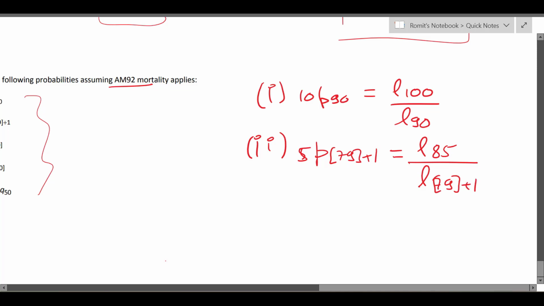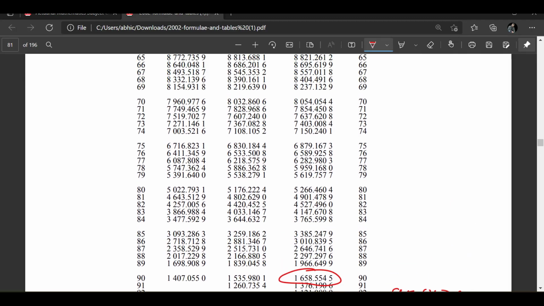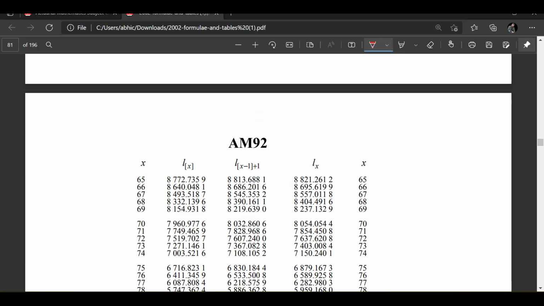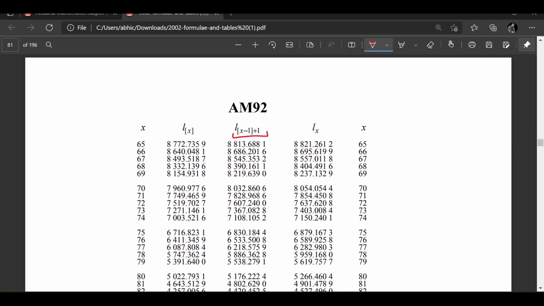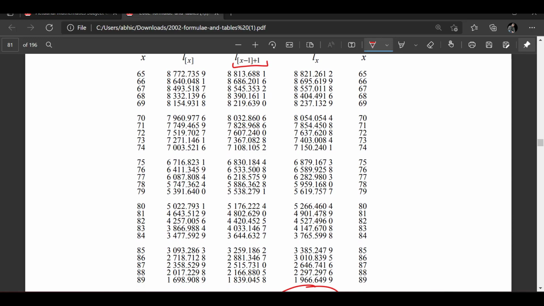That's it, right? And if I see this, this is 79 plus 1. So x minus 1 plus 1, this is where you have to refer. And what is x? If I want 79 inside the bracket, it will be 80. So you'll find this value against 80. This is 80 minus 1 plus 1, that is 79 plus 1.